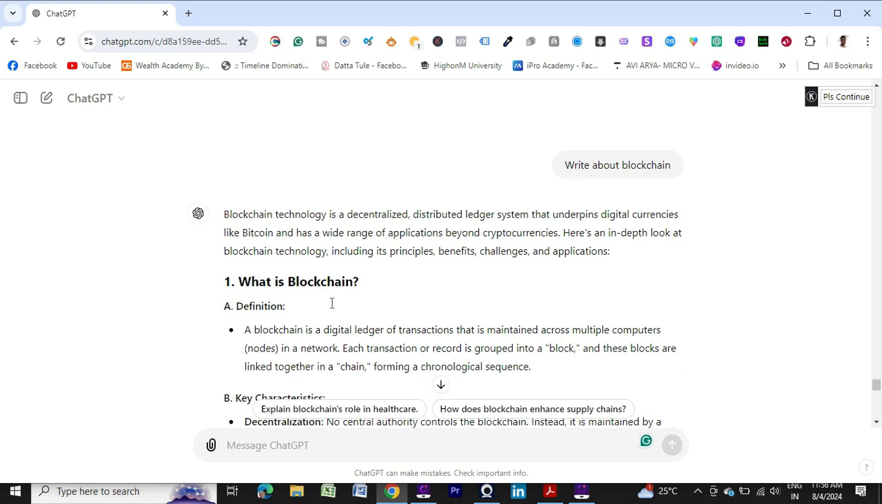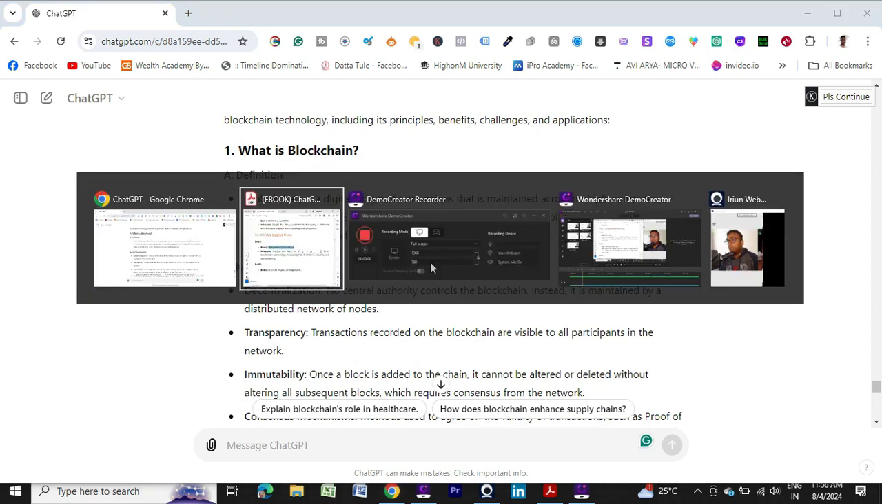See, here it is. Blockchain technology is a decentralized distributed ledger system that underpins digital currencies like Bitcoin. Okay, so this is all about it. So detailed information you will get about blockchain, because you have written an ordinary question, a broad question, what is blockchain. Okay, so now you want to modify something.